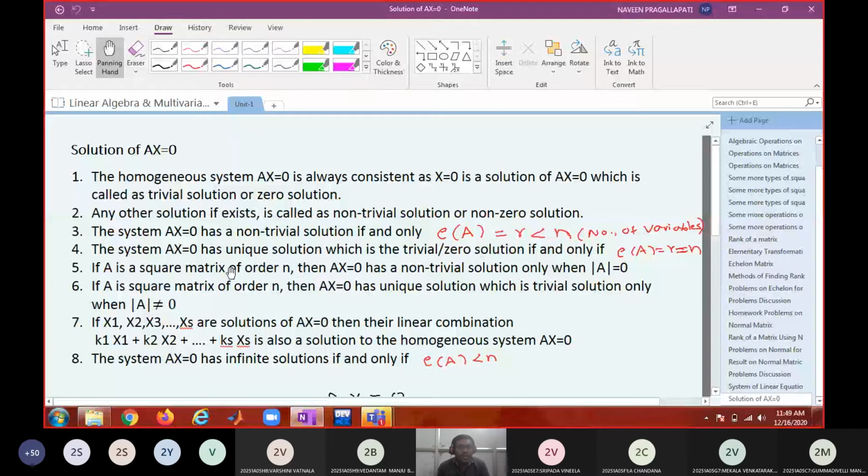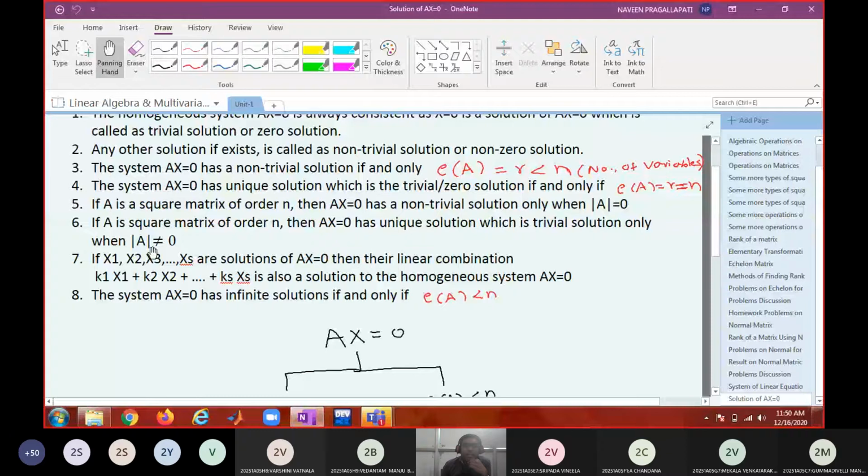It will have a unique solution only when the rank is equal to the number of variables, and that unique solution is nothing but the trivial solution. In case of a square matrix, a non-trivial solution exists only when the rank is less than n, and for a square matrix, rank is less than n only when the determinant is 0. So whenever the determinant is 0, it will have a non-trivial solution, and whenever the determinant is non-zero, the rank will be equal to n. When the rank is equal to n, it will have a unique solution, which is the trivial solution.